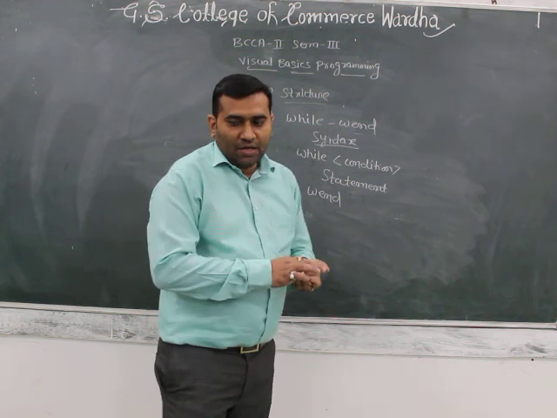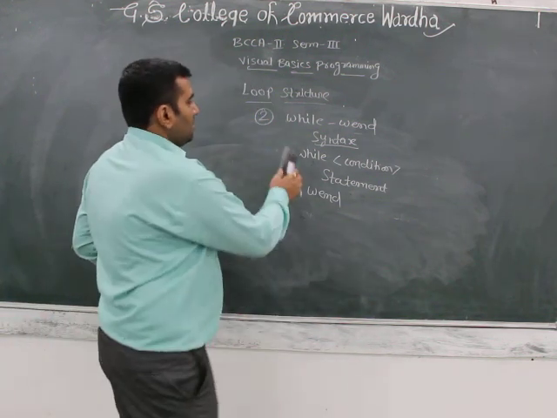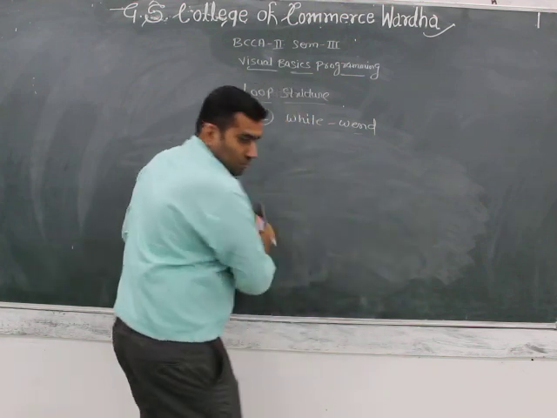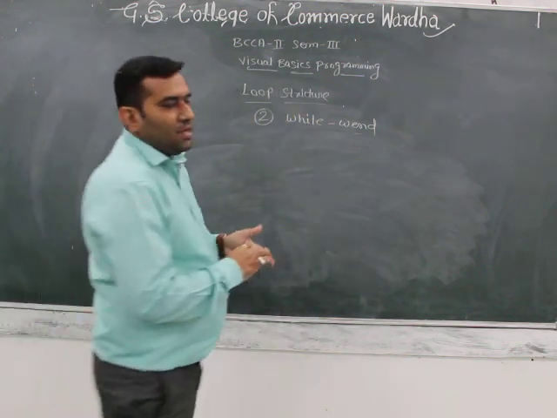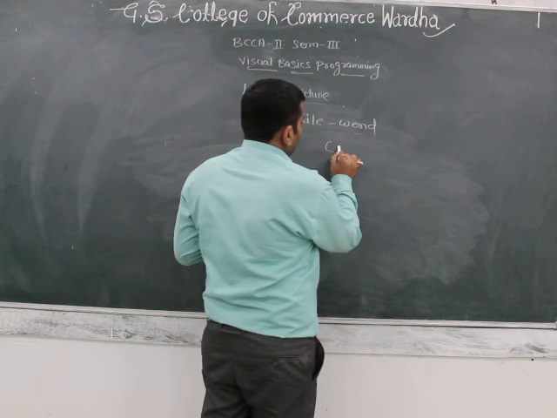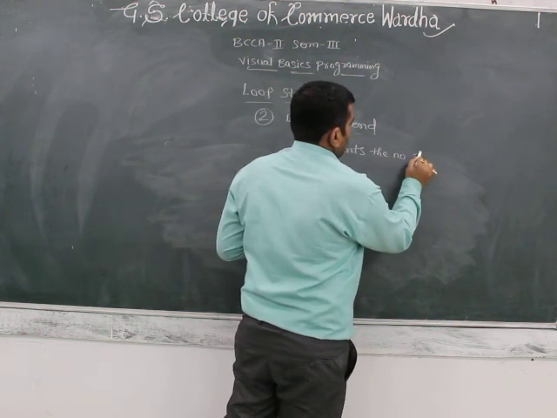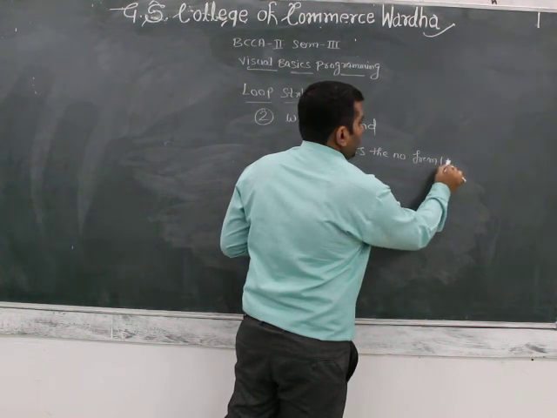One example to see how while wend is working: an example that counts the numbers from 1 to 100.